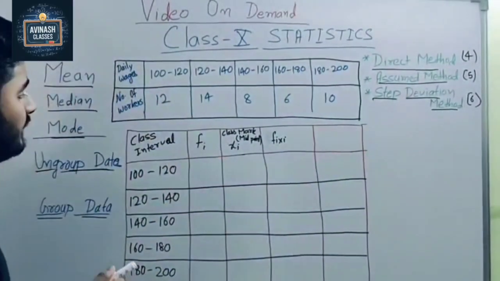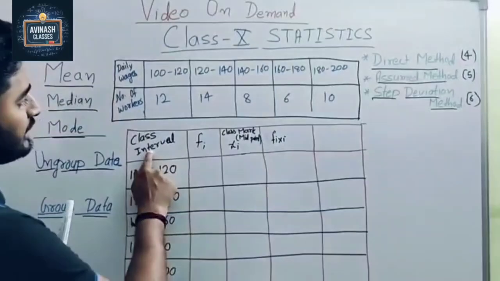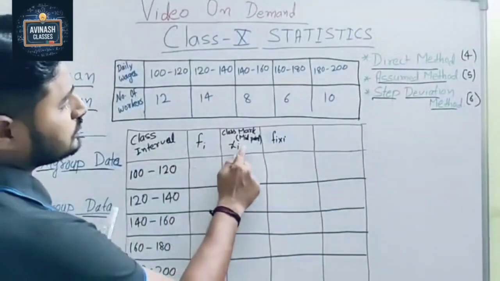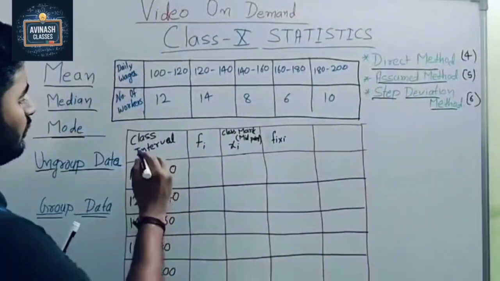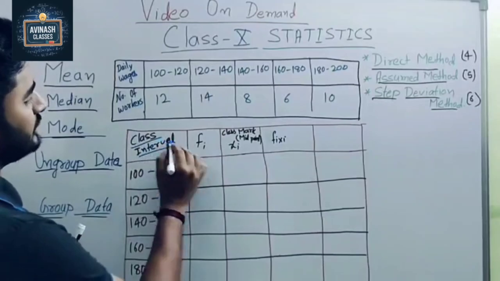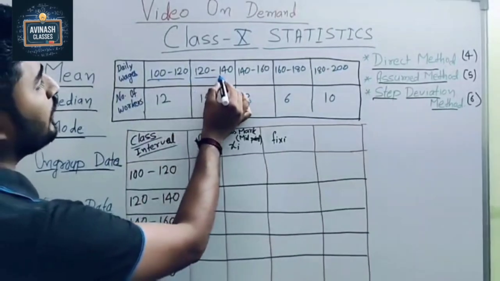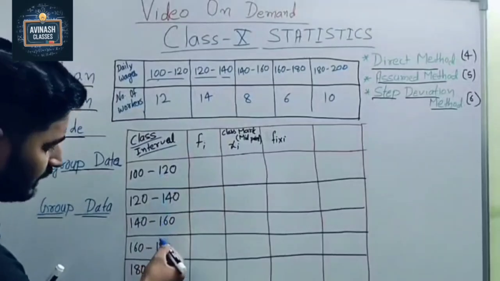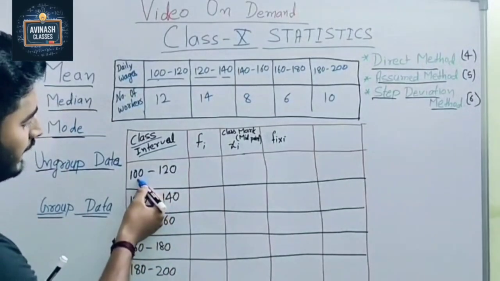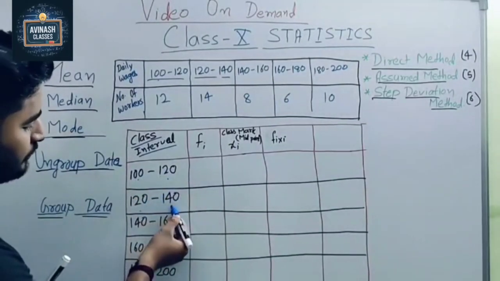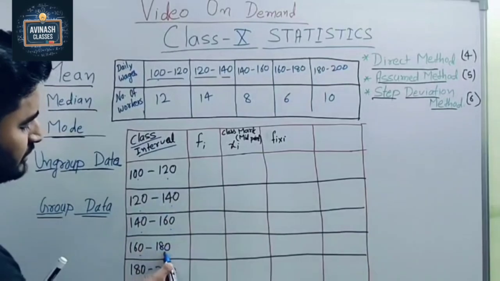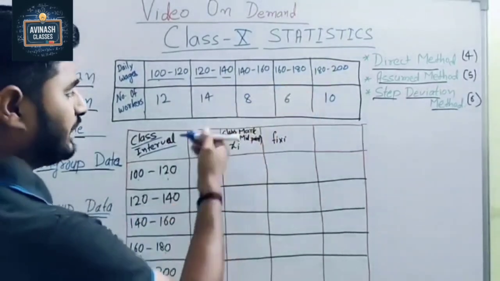Here first we make 4 columns: 1, 2, 3, 4. In the first column there should be the class interval. Already this is given, like 100 to 120, 120 to 140. So we write here one below the other: 100 to 120, 120 to 140, 140 to 160, 160 to 180. Like this we write here.